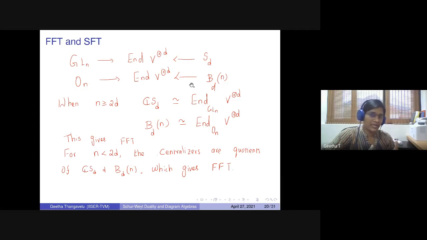That idempotent is a combination of a lot of Brauer pictures. In that way, they got a description of the kernel of the Brauer algebra, and that description gives the ideal of relations among the invariants, which is the second fundamental theorem of invariant theory.